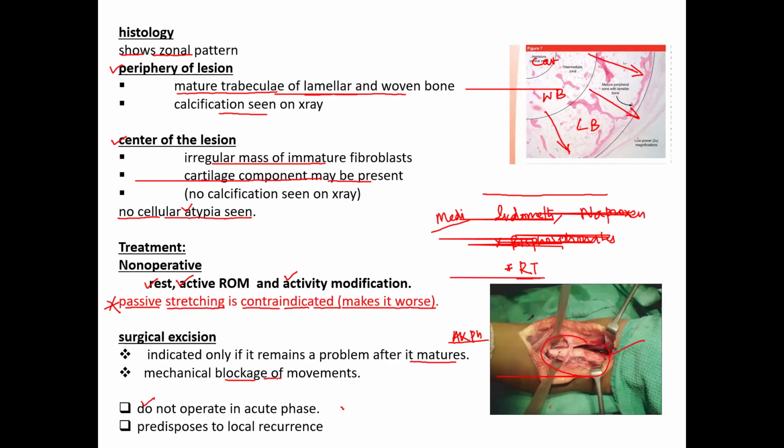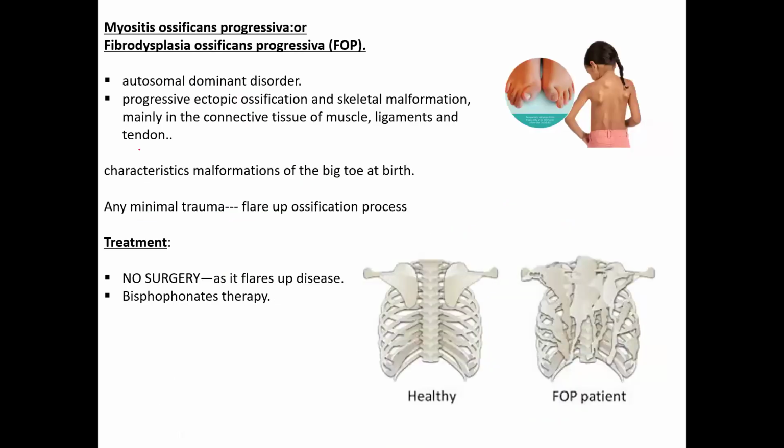So this is all about myositis ossificans traumatica. There is one condition, as I mentioned before, it is myositis ossificans progressiva. Otherwise, it is called fibrodysplasia ossificans progressiva. It is completely different from myositis ossificans traumatica, but as the name resembles that of myositis ossificans, we need to know what exactly it is. So it is an autosomal dominant disorder. And there is a progressive calcification of the skeleton and of the soft tissue muscles all around. And mainly connective tissue, every part of the body like muscles, ligaments, tendons are getting involved here.